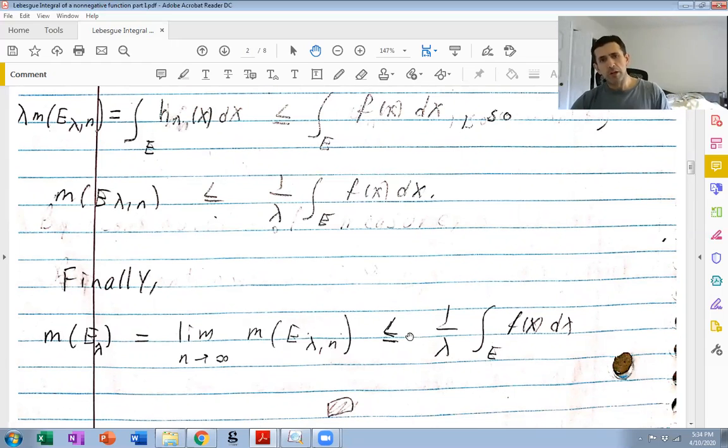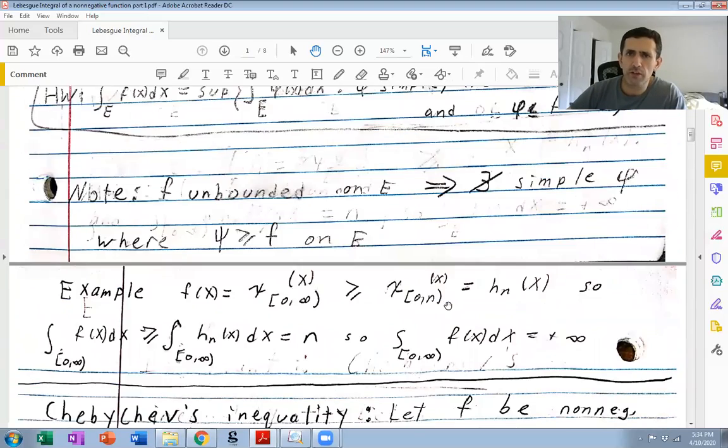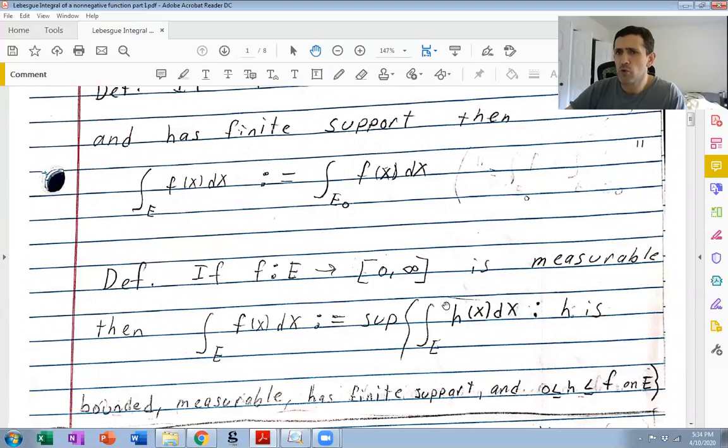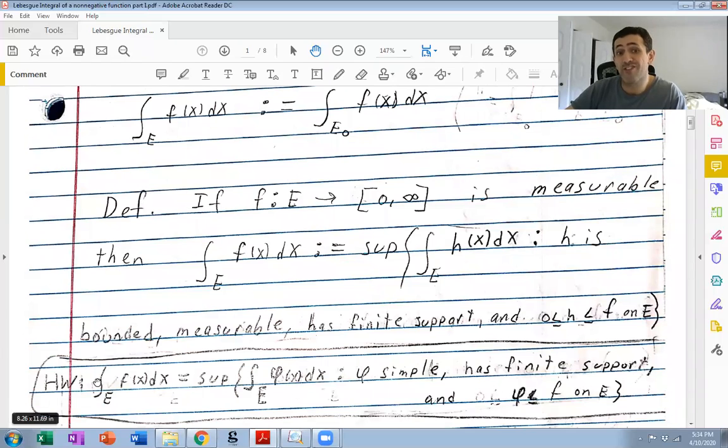Okay. So this proof is rather typical of how you often use the definition of the Lebesgue integral. And I should also mention that books don't often do this. So often books simply define the Lebesgue integral as this supremum.